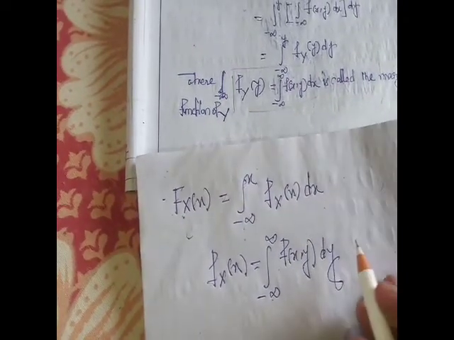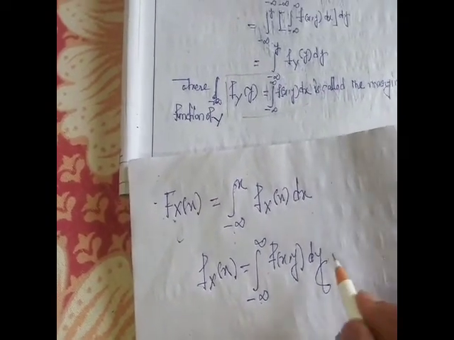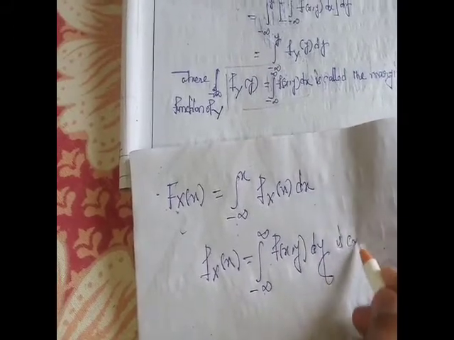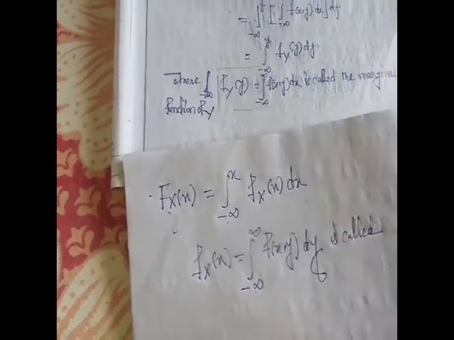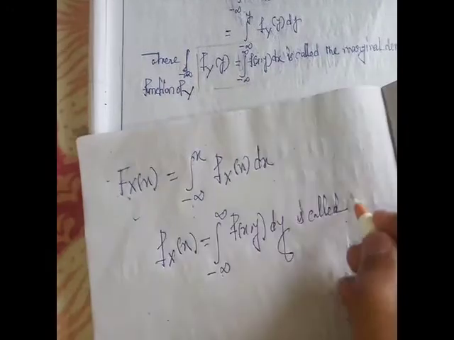This is called the marginal density function of x.